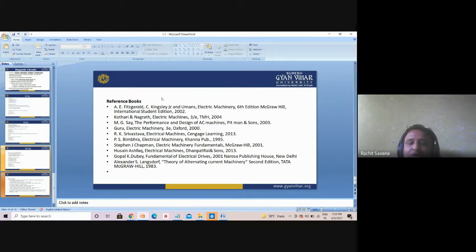But if I'm talking about the rotating part, rotating machines are AC and DC. AC machines, induction and non-induction, that is synchronous, come in the category of electrical machine 2. But electrical machine 1 is in the category of DC machines: motor, generator and transformers. But if we go through the motor, generator and transformer, we first have to understand the basics. That basic is the magnetic circuit.